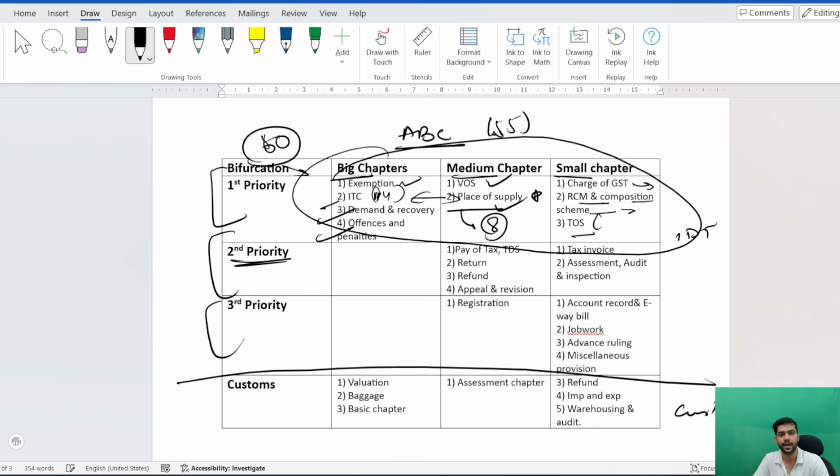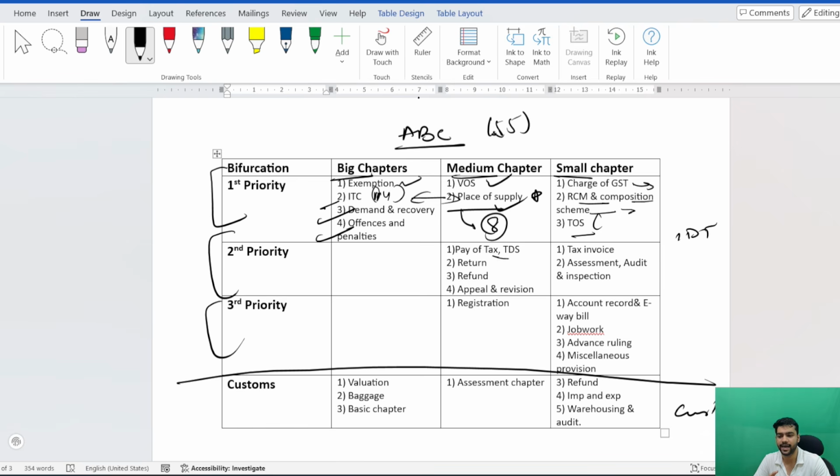Now coming to the second priority, but this should also be covered. In the second priority, there are no big chapters. All are medium or small chapters. So the first chapter is tax and TDS. TDS will be tested. In some questions, you will get one or two adjustments from TDS and payment of tax. And the most important thing that you have to learn is the interest part. You have to know how to calculate the interest. I made a mistake in my exam, and if you have not watched the IDT analysis, you will not understand this, but you need to know the number of days, how they are calculated.